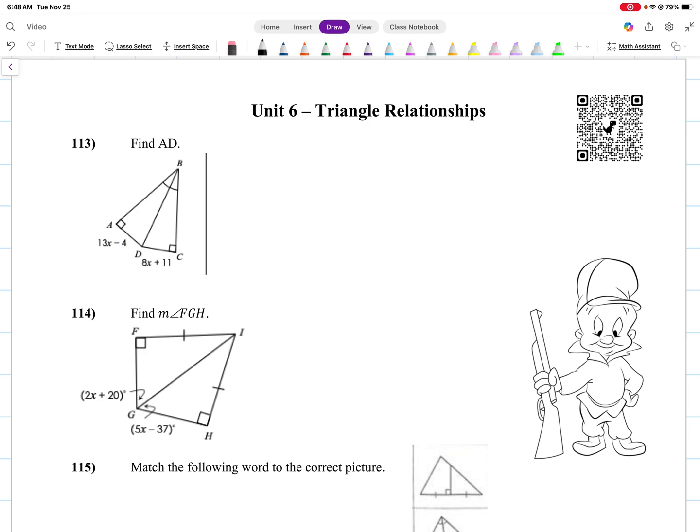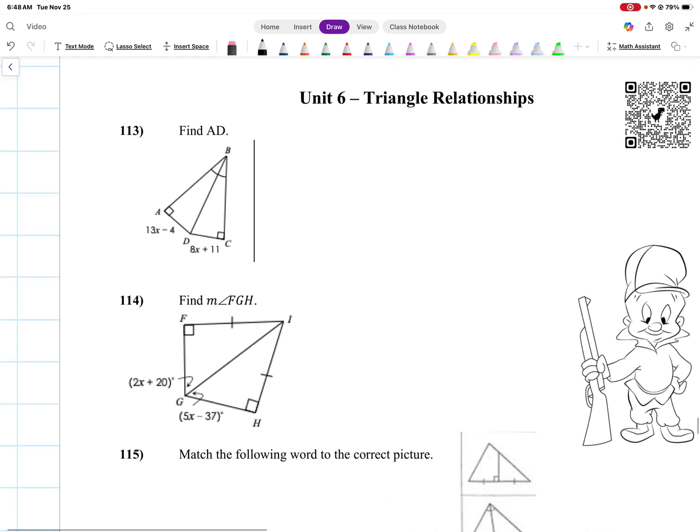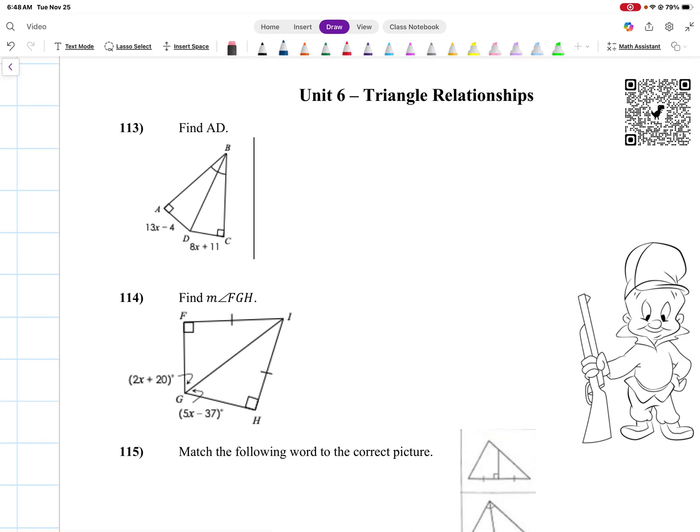So 113, find AD. So if we want to figure out what AD is, AD is this chunk right here. Well, big thing on this one is since we are dealing with triangle relationships, we know these two angles are the same, we know that's a right angle. That means this and this should also be the exact same, and this side and that side should probably be the same. So I'm going to set those two equations, 13x minus 4 equal to 8x plus 11, and then we're going to solve for x.